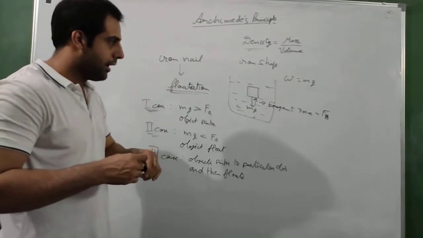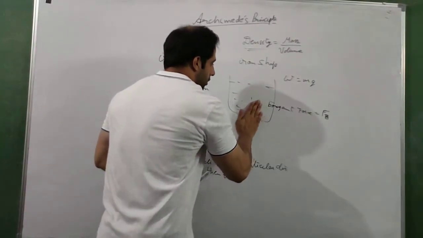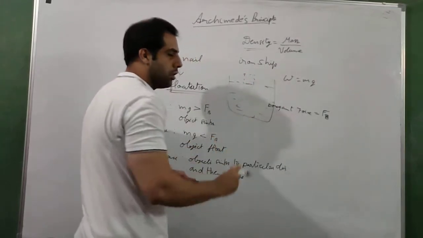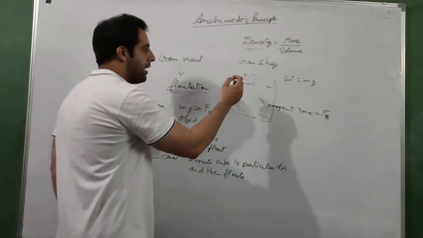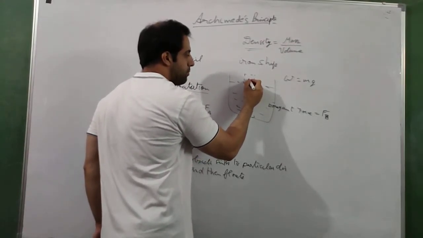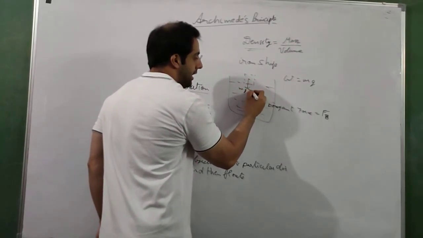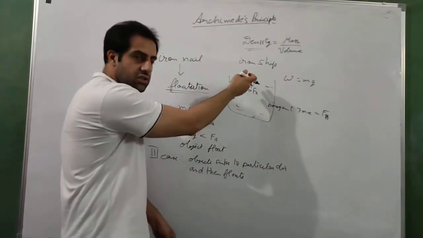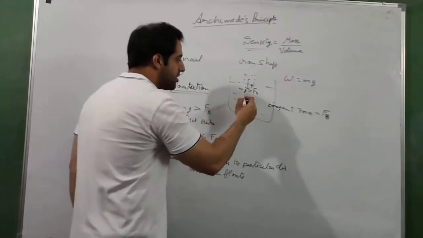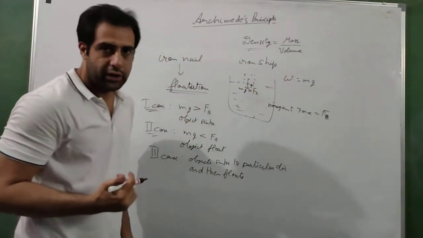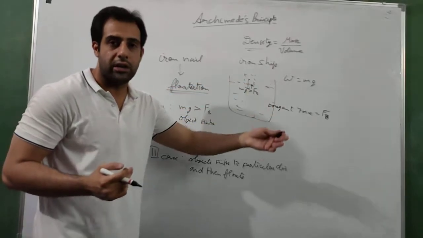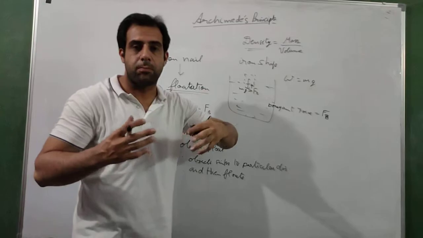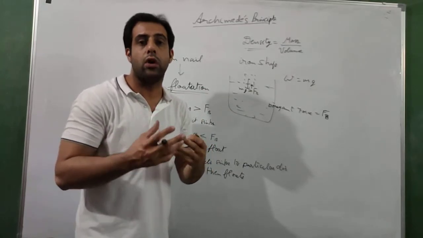Why does that happen? It happens because when the object is put inside the water, suppose you drop this object inside the water, at this point mg is greater than the buoyant force. So that is why it is going downward. Now as the object is going downward, the buoyant force will keep on increasing. Why? Remember, Archimedes principle said, whatever is the water displaced, the weight of the water is equal to the buoyant force.